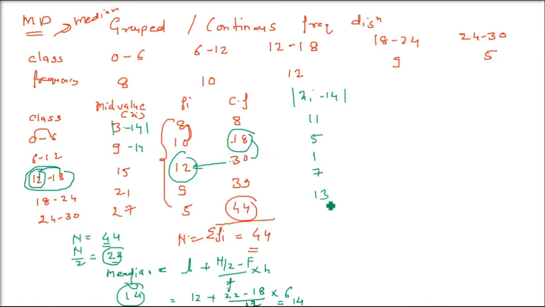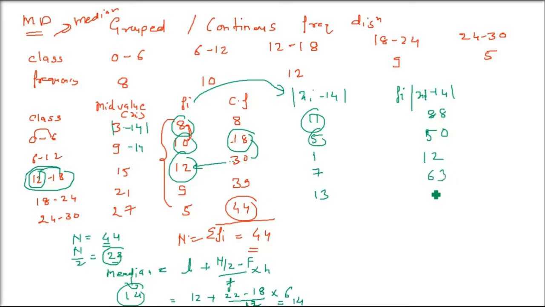Okay, so now this is xi minus 14. One more thing we have to do, because frequencies are given: you have to multiply the frequency column with this column. Let me write it, fi into xi minus 14. So 8 into 11, 88; 10 into 55, 550; 12 into 9, 112; 9 into 7, 63; 5 into 13, 65. Now let us add it.